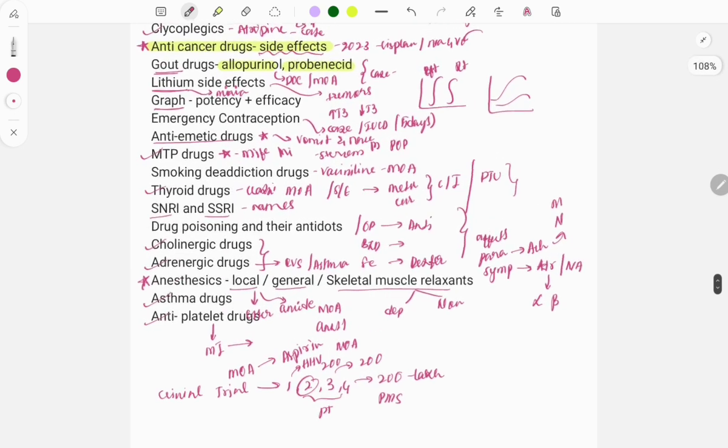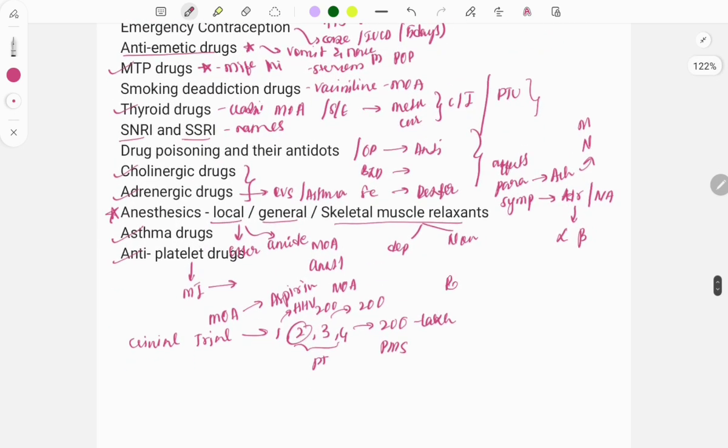Let me give some examples, like the Raynaud phenomenon. Questions are repeatedly asked on the treatment of Raynaud phenomenon, and it is a calcium channel blocker. This comes in integration with surgery and medicine, so if you read these things in surgery and medicine, it will also help you to solve these questions. Then there's another famous question about mucormycosis. What will be the treatment for mucormycosis? It is amphotericin B. You will learn about this in pharmacology as well as microbiology.